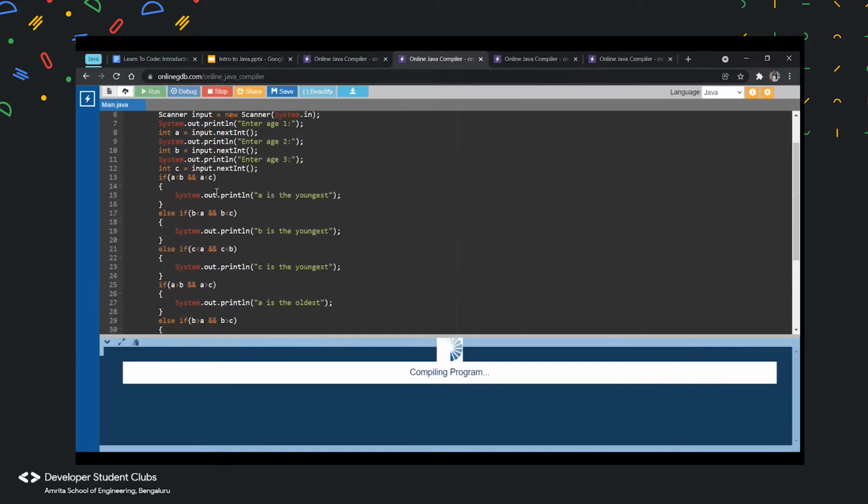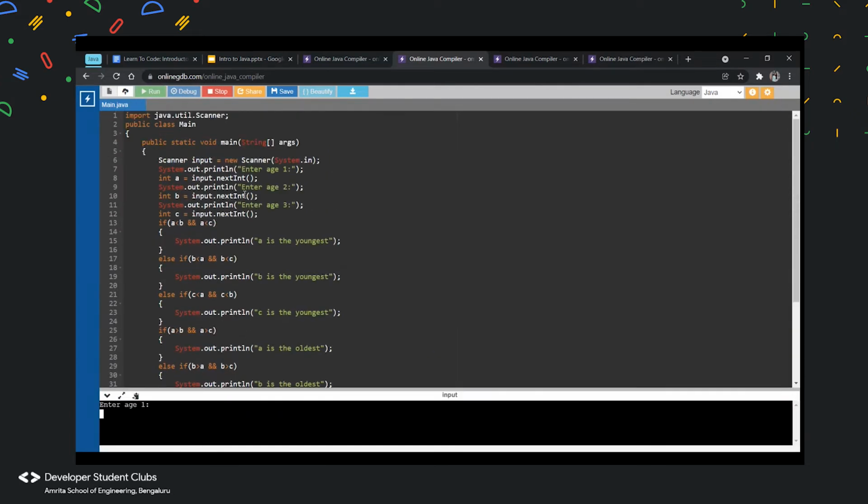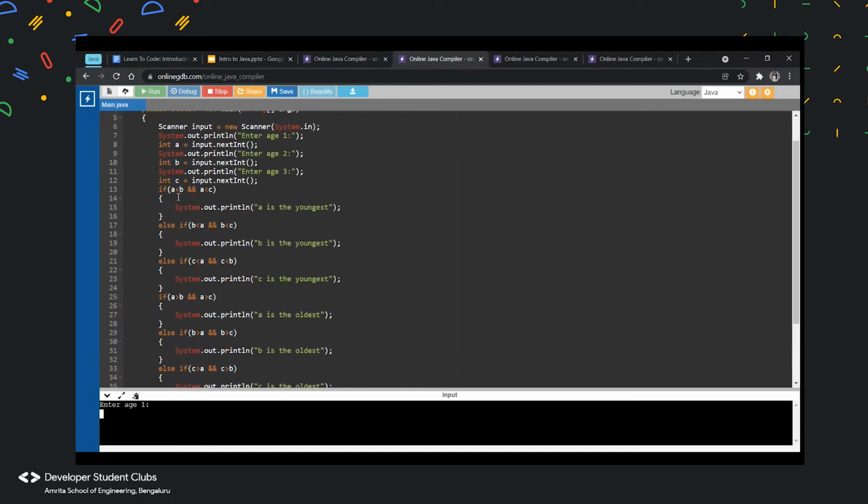So what I've done over here is I have taken the Scanner class and asked the user to enter 3 ages. And I have checked each age with the other one. So I checked A with B, A with C, B with C, B with A, and all of that. I've checked all the possible combinations, and which is older, which is younger.